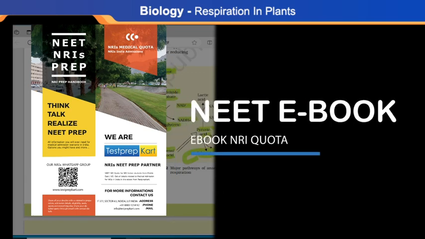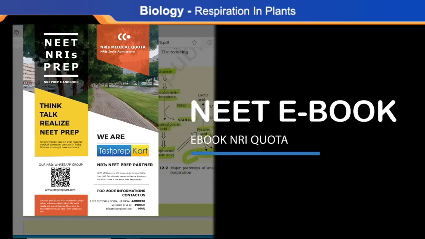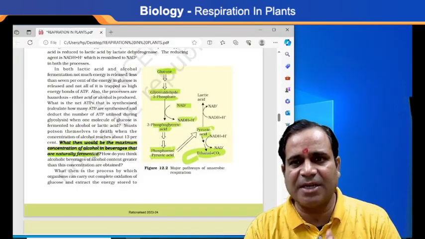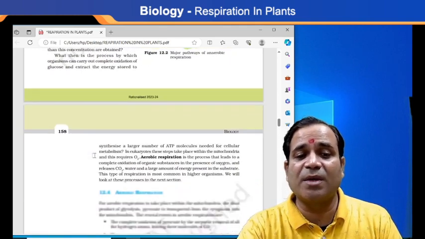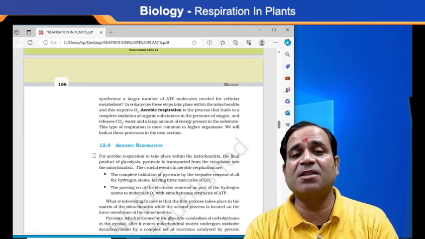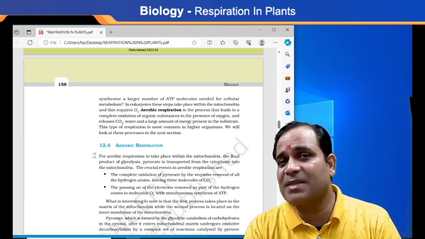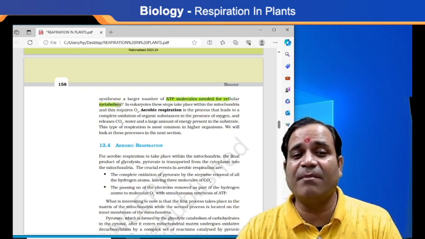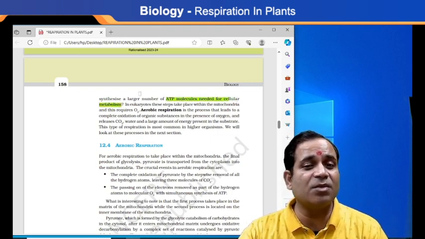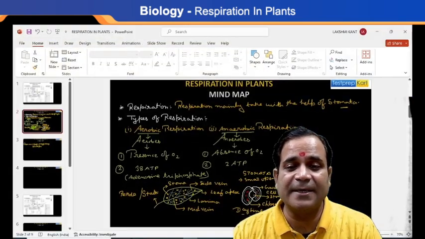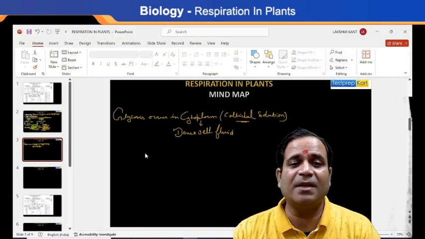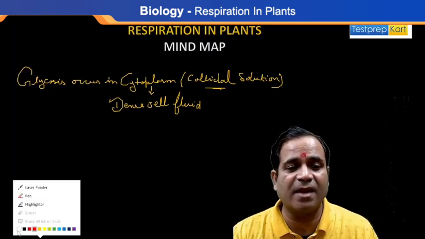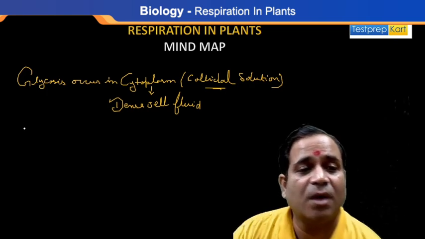Okay, so what is the process by which organisms can carry out complete oxidation of glucose? Here some energy is extracted and stored in the form of what? Synthesis of a large number of ATP molecules. So whenever I say a large number of ATP molecules needed for cellular metabolism, the term metabolism is very important to know here. I hope you know it also.